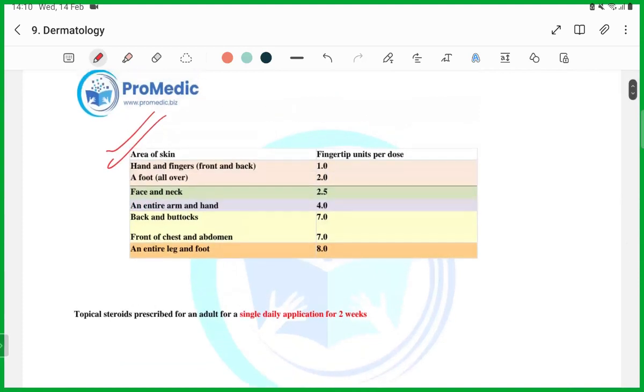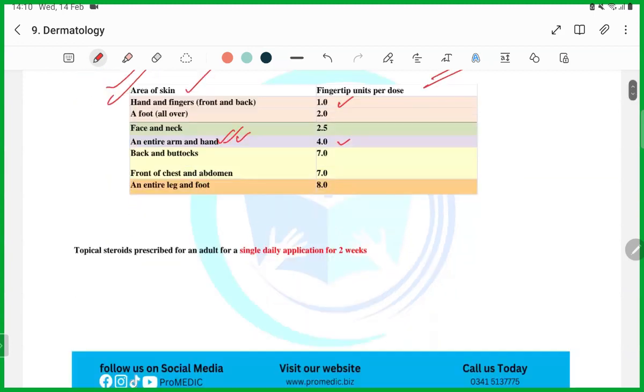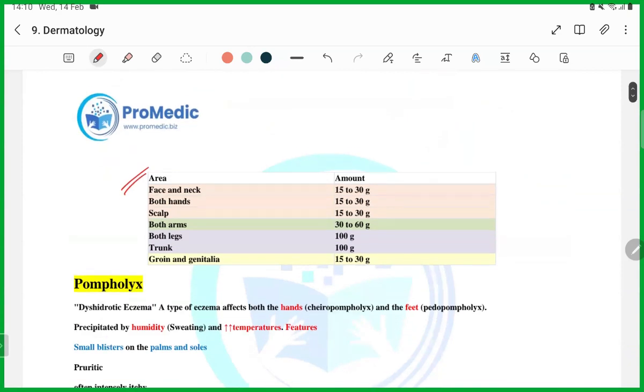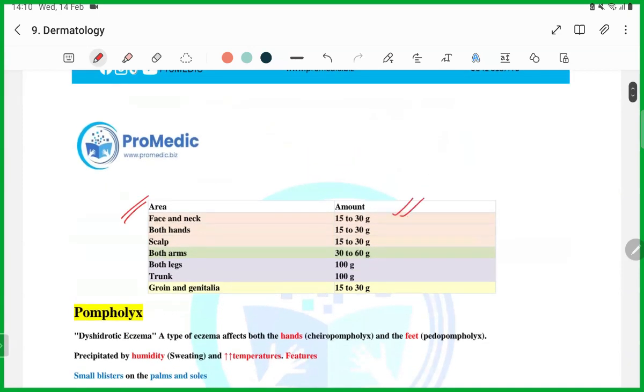They have written that if there is any lesion and you have to apply steroids on the hands, this is how much dose you will use. If it is the entire arm and hand, this is how much. The fingertip unit is FTU, guys. It means that you have to apply 4 fingertip units if the entire arm and hand is involved in eczema. This is how the question can come. Similarly, this is the amount in grams.